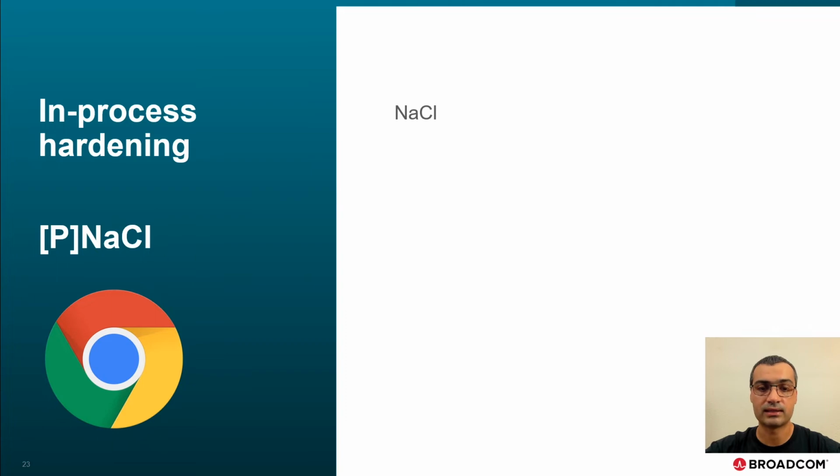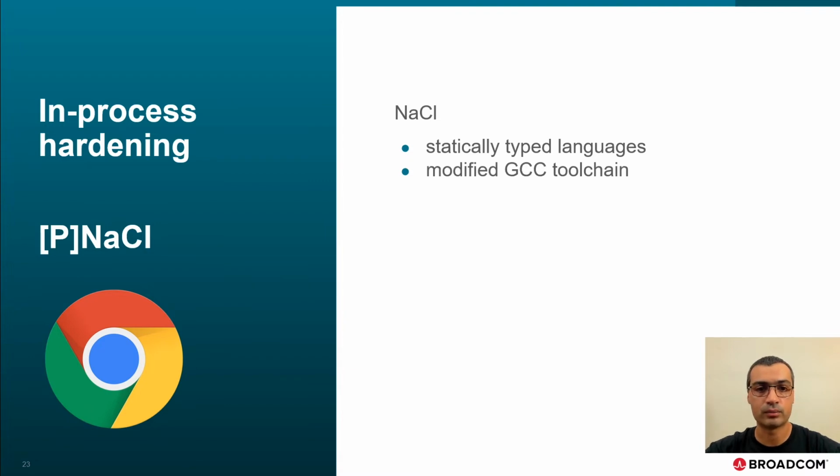The idea was to harness the speed of statically typed languages to enrich the web experience. A modified GCC toolchain was used to produce instrumented binaries. The binary format enables easy verification of certain rules such that sandbox escapes are prevented. Aside from the sandboxing capabilities, a great advantage of the native client was the performance.